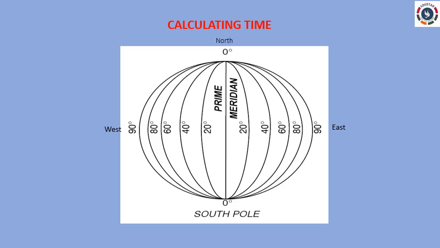The moment we cross to the east of the international date line, we gain or add a day. And if we cross to the west of international date line, we lose or subtract a day. Can you remember? Yes.